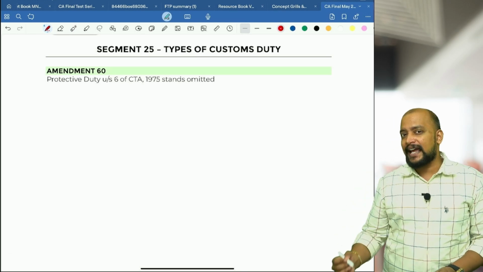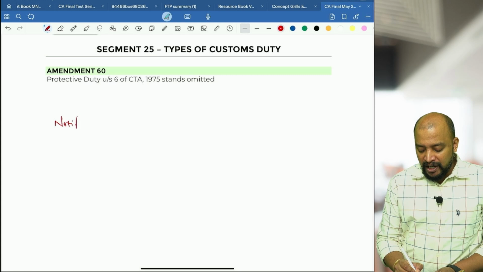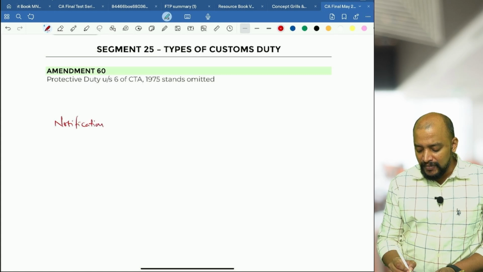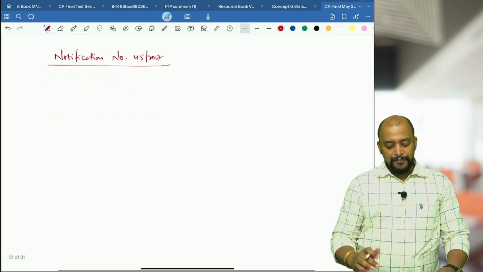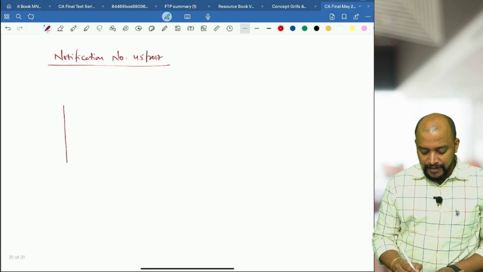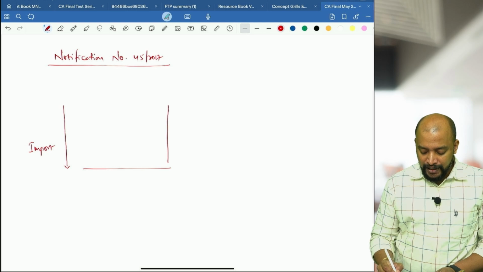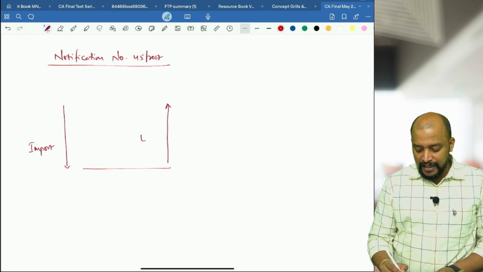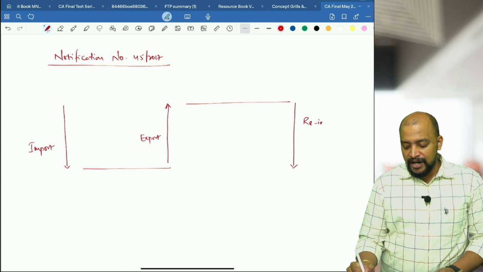Then one more, it's not like an amendment, but ICA has taken up one notification, number 45 of 2017. In this notification number 45 of 2017, what will happen? First, we are importing some goods, and those imported goods are exported, and thereafter they will be re-imported.